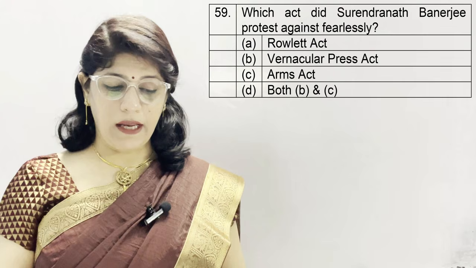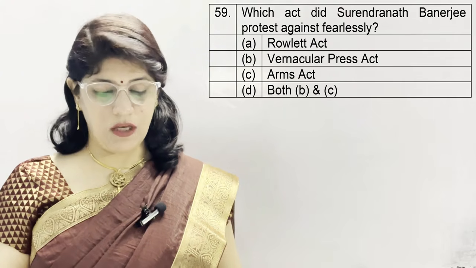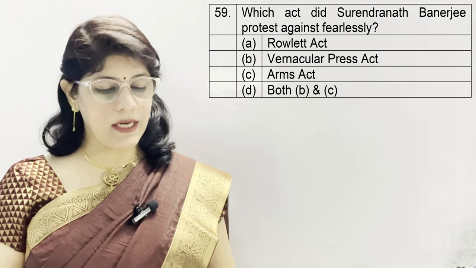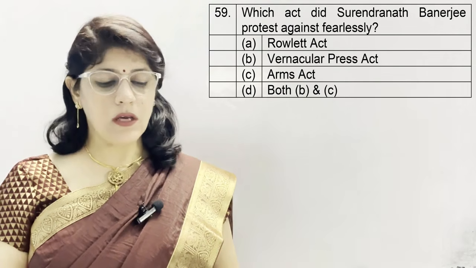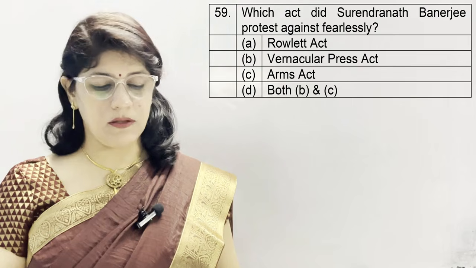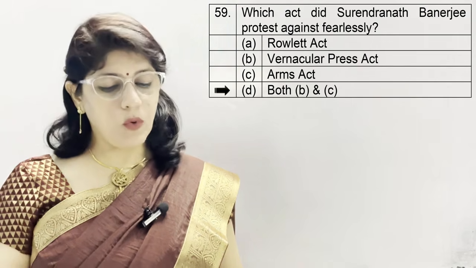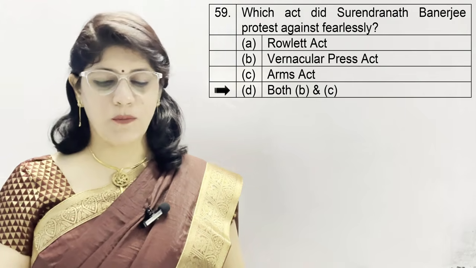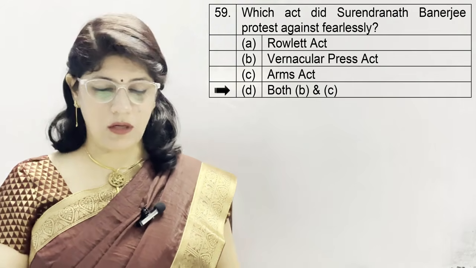Question number 59. Which acts did Surendranath Banerjee protest against fearlessly? A. Rowlatt Act, B. Vernacular Press Act, C. Arms Act and D. both B and C, and the correct option is both B and C. Vernacular Press Act and Arms Act. Both these are protested against by Surendranath Banerjee.